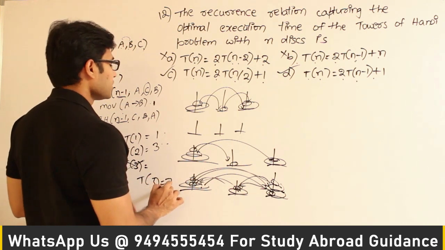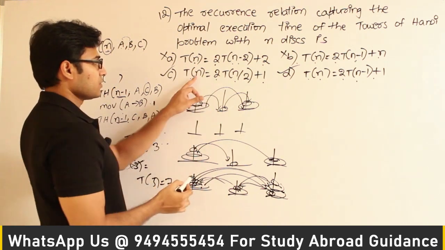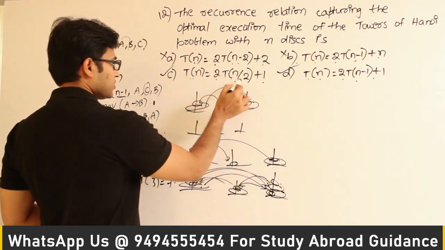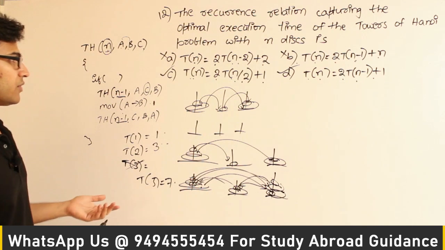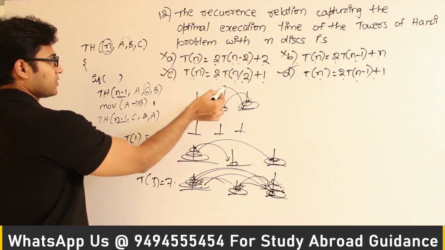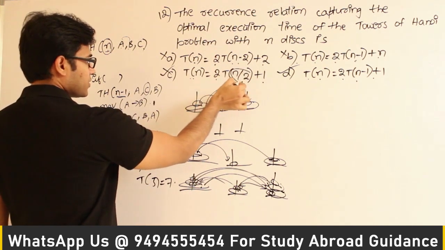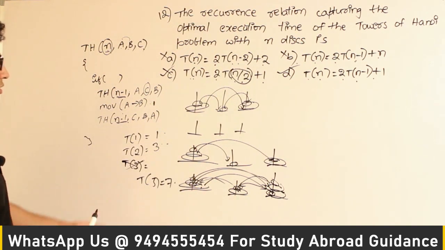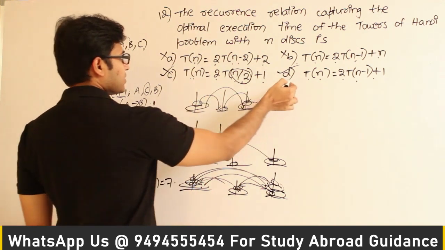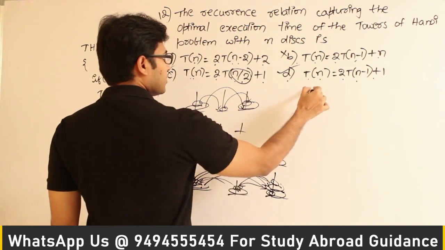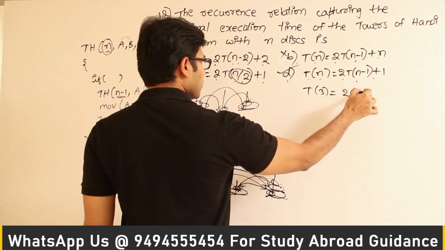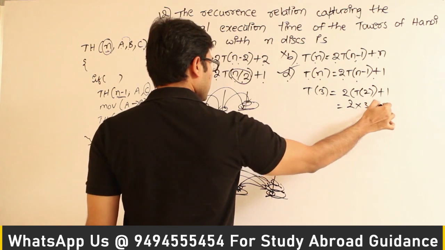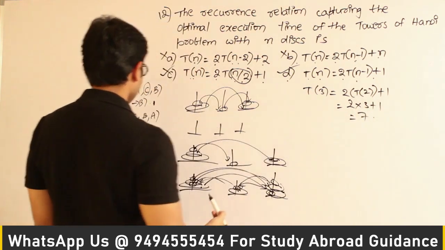Now you try to substitute it here. T(3) should give 7. So it is saying that T(3) = 2·T(3/2). It is not possible. 3 by 2 is 1.5. So definitely it is not the answer, because there has to be either floor or ceil. Nothing is given, so how can we define T(1.5)? It is not defined. So this is not the answer, and this is the answer. Even if you check it, you will get it. T(3) = 2·T(2) + 1, which is nothing but 2·3 + 1, which is 7. Got it?